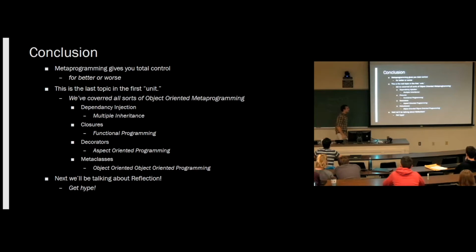Okay, so we've kind of finished, if you will, the first unit of metaprogramming. We've covered all sorts of object-oriented metaprogramming. We started with dependency injection, closures, decorators. Now we finally got into metaclasses, which are the most meta, mind-blowing thing I can imagine. But we've stuck with objects this entire time. Every step of meta we've taken has been in realizing that something that wasn't originally an object actually is.